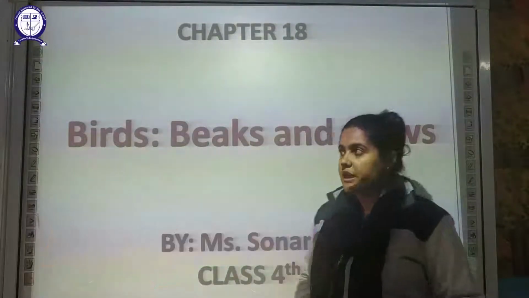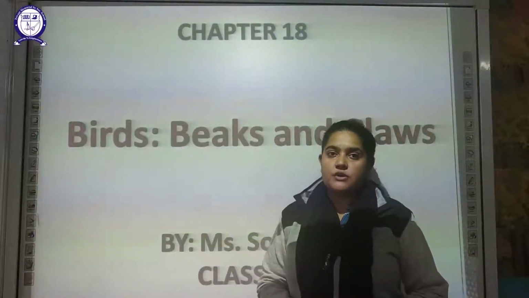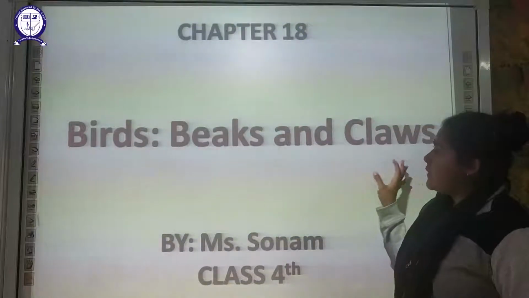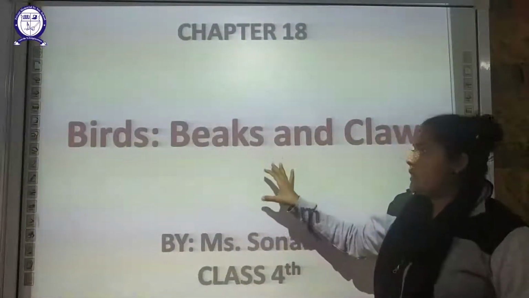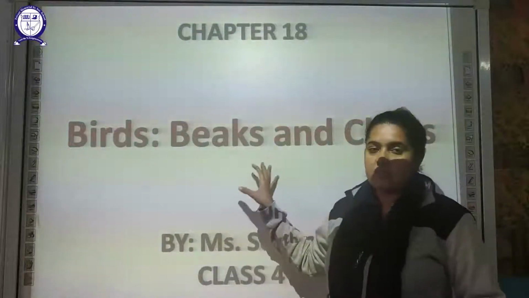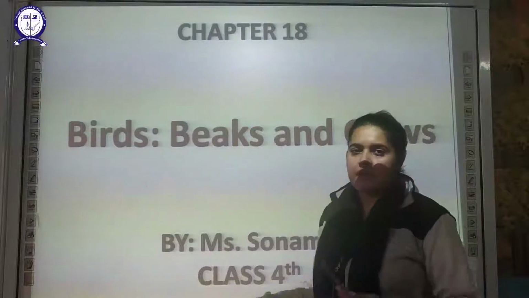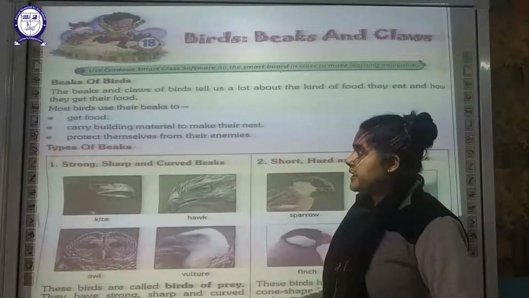Today we are going to start the next chapter, chapter number 18 for class 4 in environmental studies, that is Birds, Beaks and Claws. As you are aware, the name of the chapter suggests that we have to discuss these two things, the beak and the claws. Different birds have different types of beaks and claws. We will discuss them in detail.